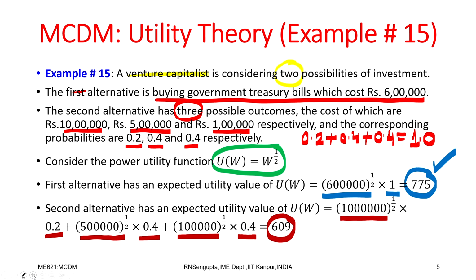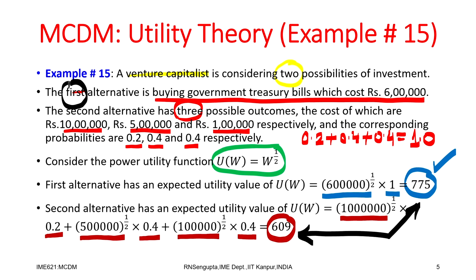Now, if I compare the value of 609 to 775, the expected value for the government investment is much more than the second alternative. So, the decision maker, based on the expected value of the utility, will choose the first alternative, the government one, and not the second one where there were three possible outcomes. I have just found the probabilities, multiplied them with their utility function and found the expected value.